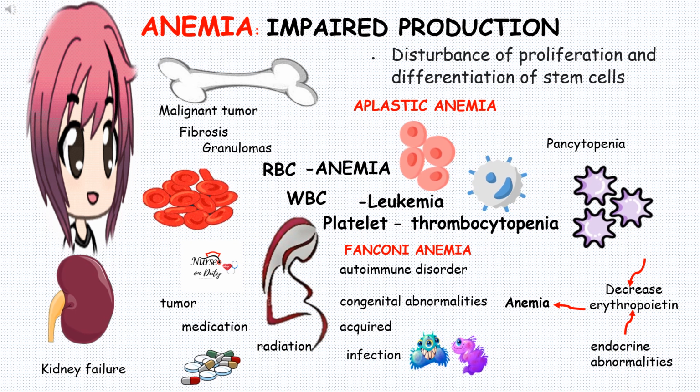Other mechanism of impaired RBC productions is replacement of bone marrow by other materials such as malignant tumors, fibrosis, or granulomas. RBC productions is decreased if bone marrow is suppressed.